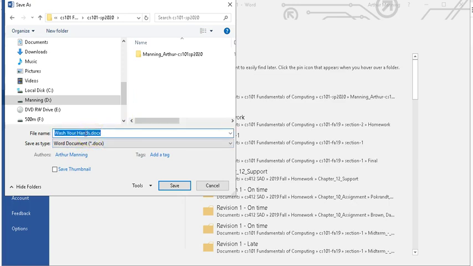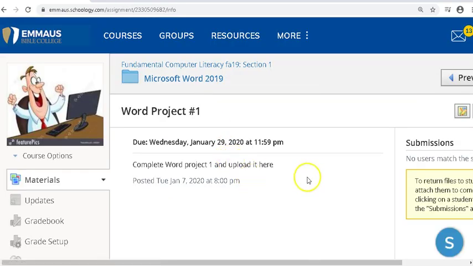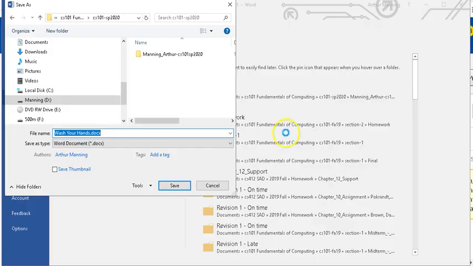Now, in Schoology, I think I gave you instructions. Let's just check the instructions for naming this file. I think I gave you instructions. Oh, I guess I didn't give you instructions here. But what I'm telling you, your name needs to be in the file name, like your last name. I'm calling this Manning WD1. That's the name of the file. Your last name, WD1. I actually had a student, more than one, that put the words, your last name, WD1, in the file name. Don't be that person.